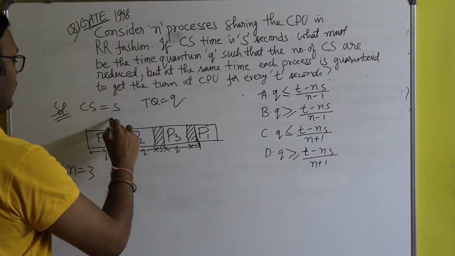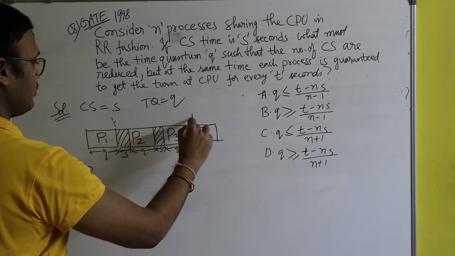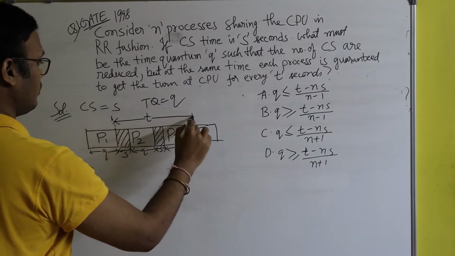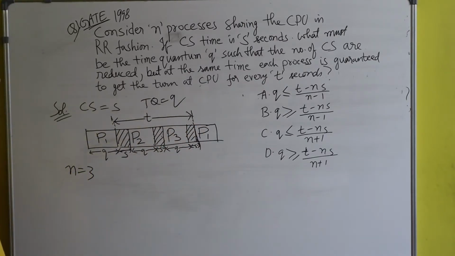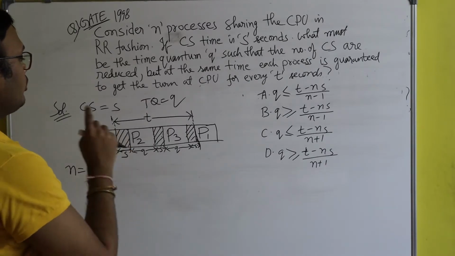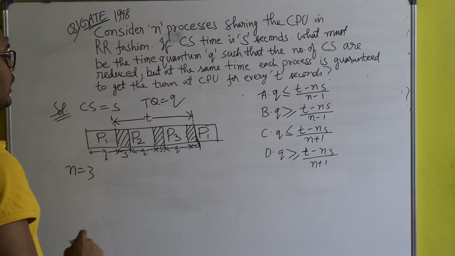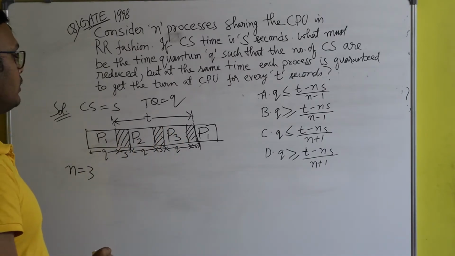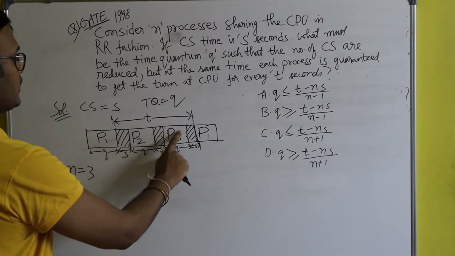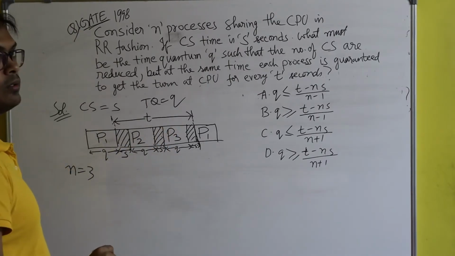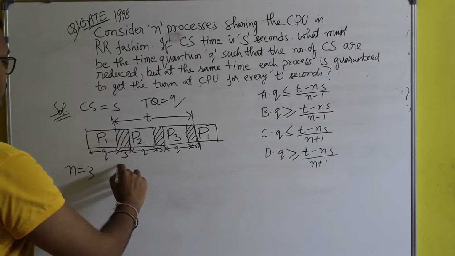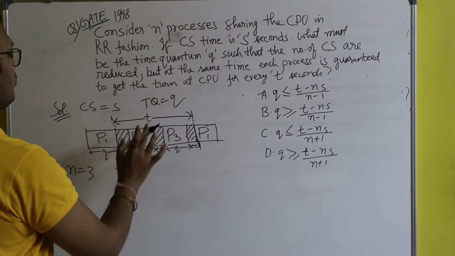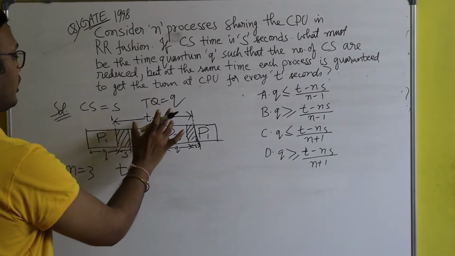So from here to here, it's t seconds. Now you see these t seconds include 1, 2, 3 context switches and 2 time quantums.